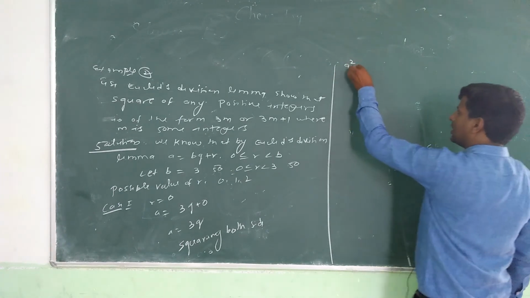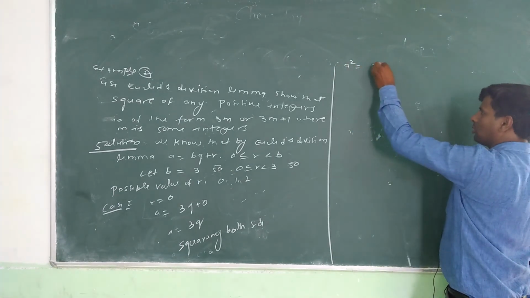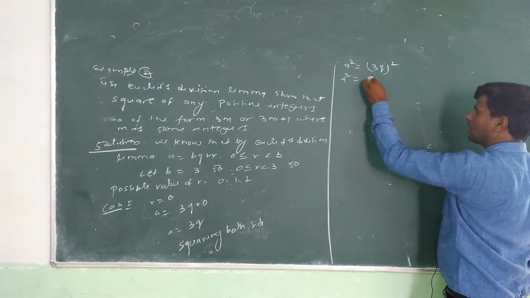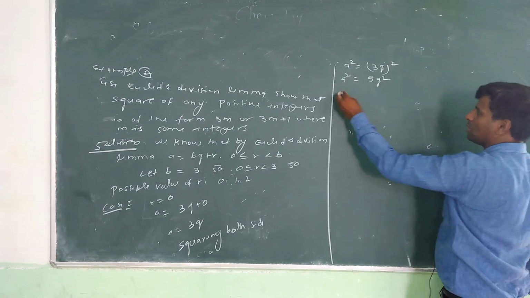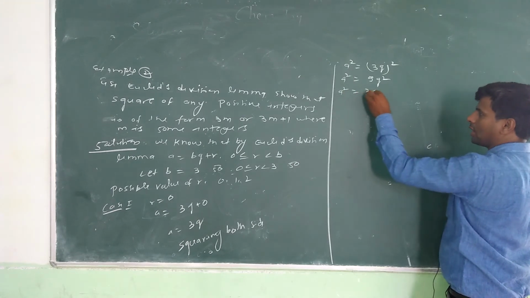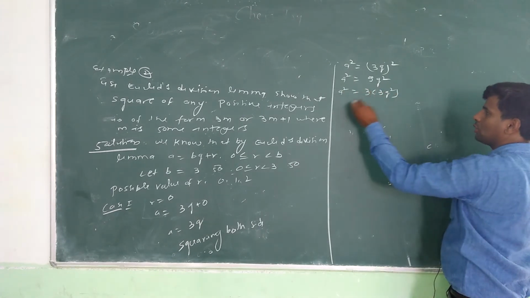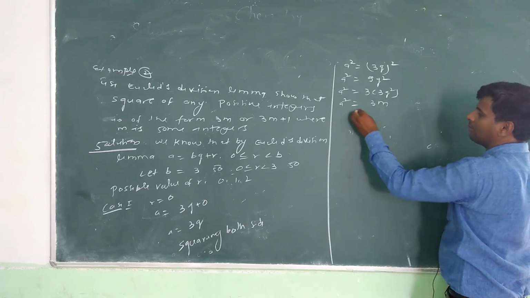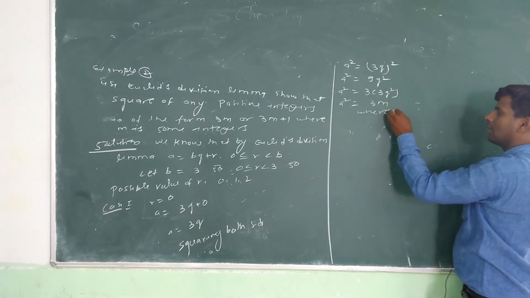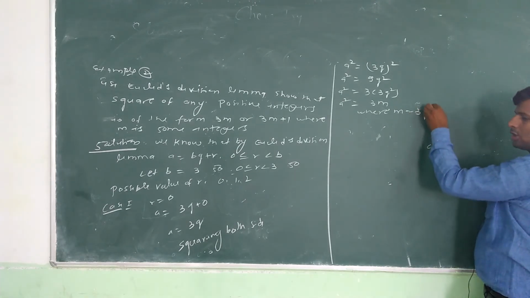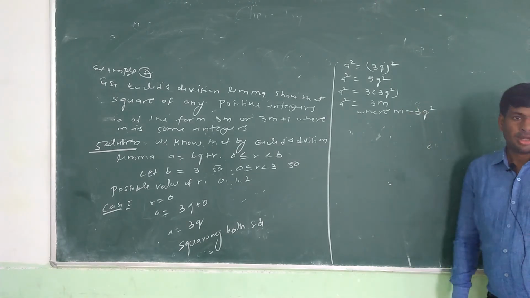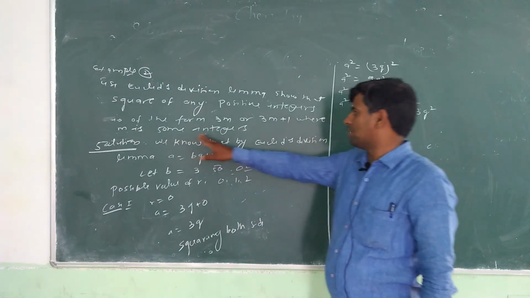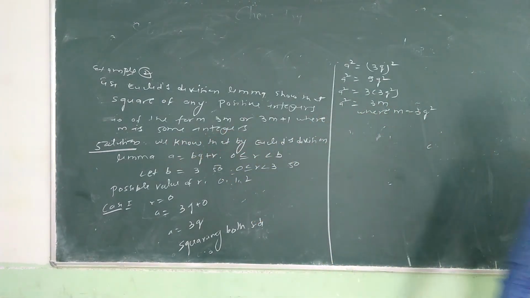We get a square equal to 3q whole square. So a square equal to 9q square. So a square equal to 3 into 3q square. So a square equal to 3m, where m equal to 3q square. Means it is first form, that is the square of any positive integer is of the form 3m.